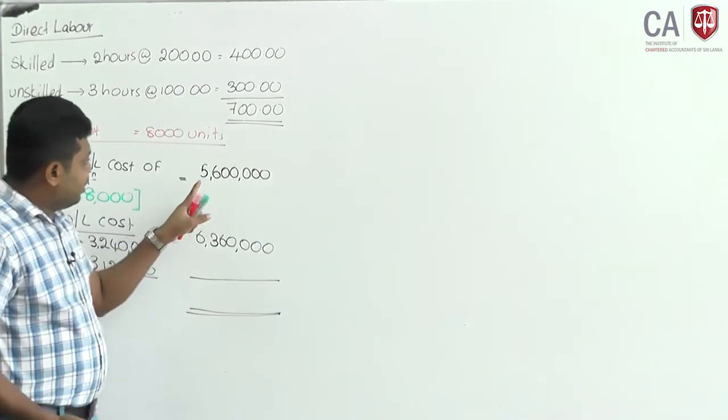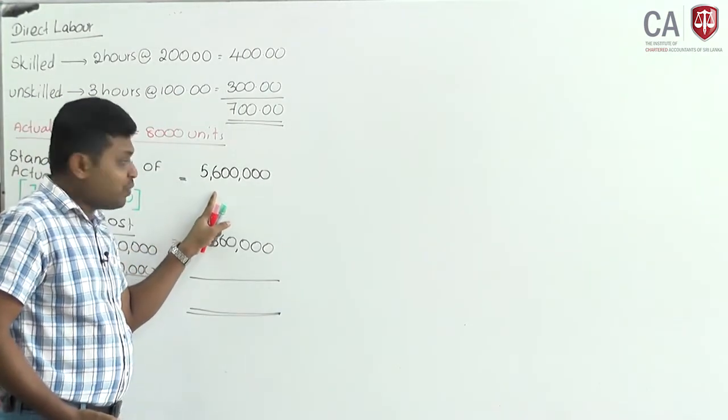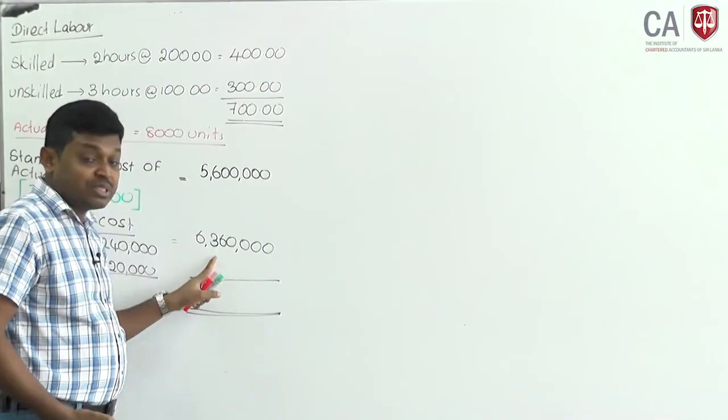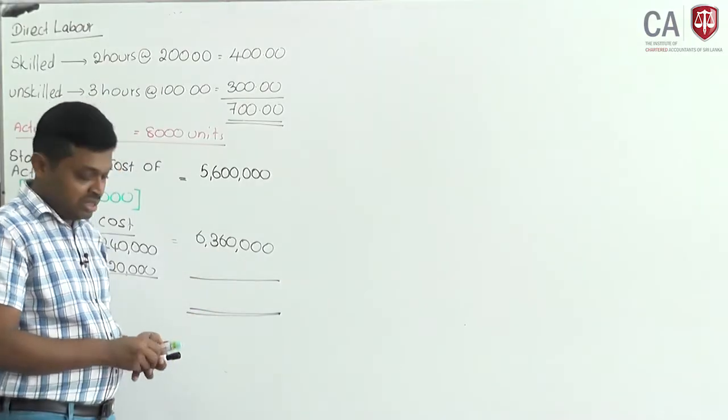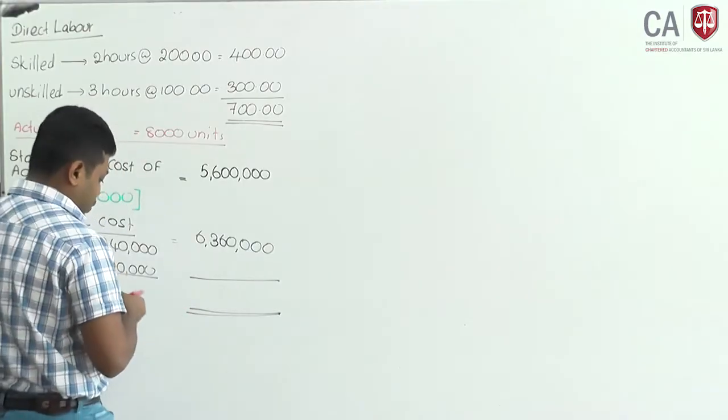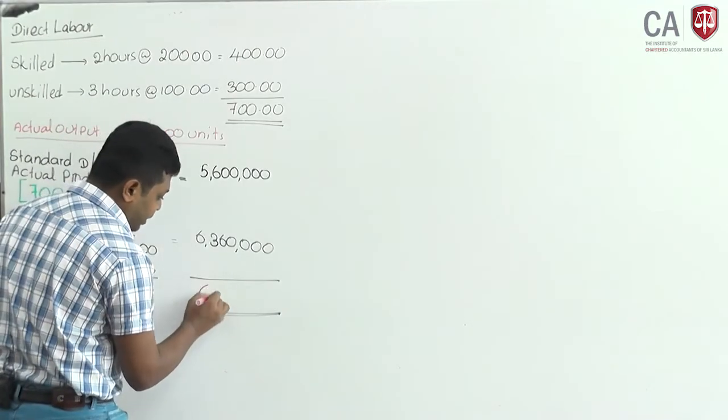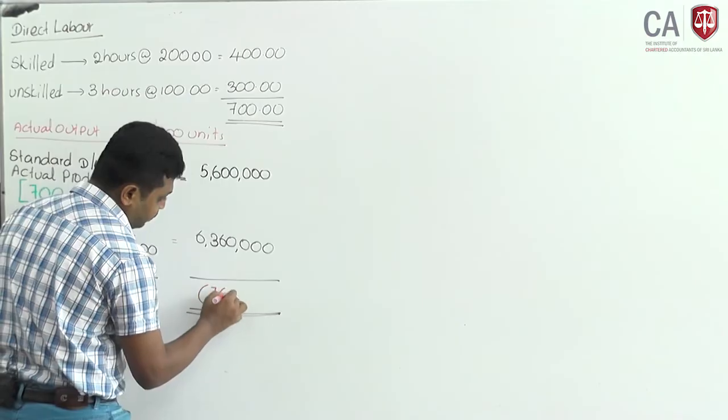Look at it. Expected cost 5.6 million, but you have spent 6,360,000. There is an adverse variance of 760,000.